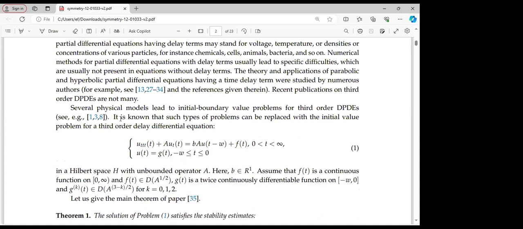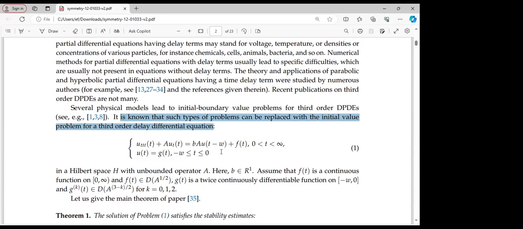Several physical methods lead to initial boundary value problems for third order partial delay differential equations. It is known that such type of problem can be replaced with the initial value problem of third order delay differential equation in a Hilbert space.